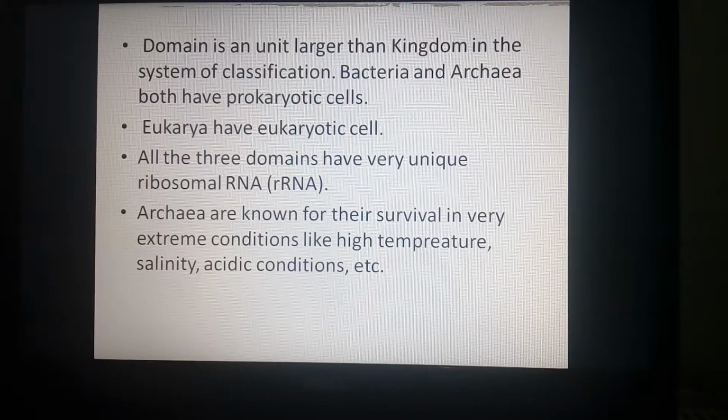Out of these three, archaea are known for their survival in very extreme conditions. Extreme conditions like very high temperature in hot water streams nearby volcanoes, very saline medium like in marshy places, marine water, acidic conditions, and very cold temperature. So even in that extreme condition, the archaea can be alive.